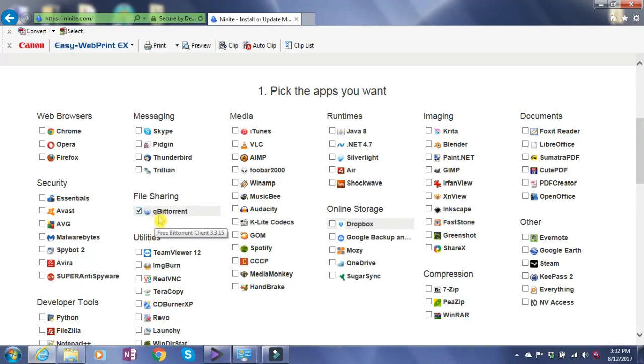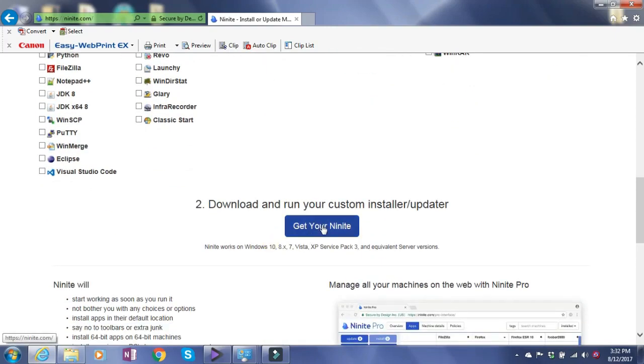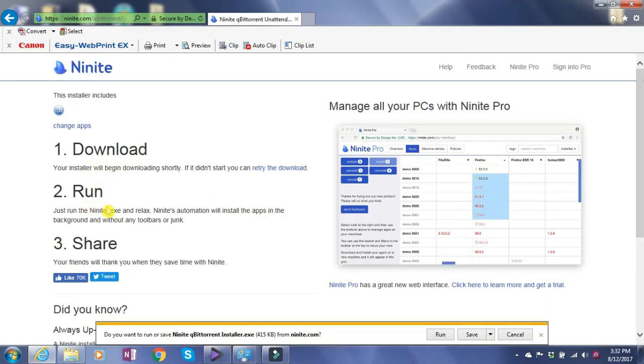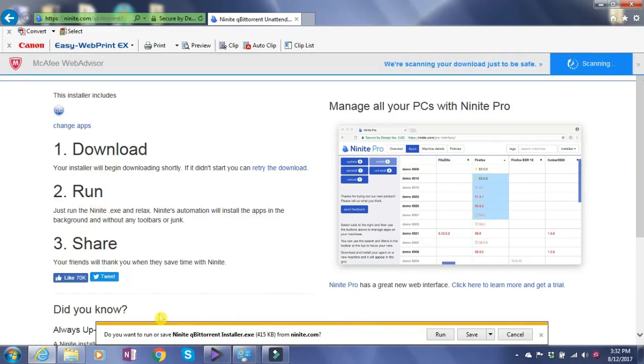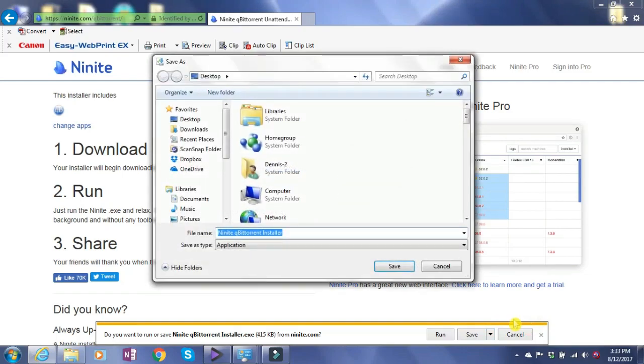So we're going to download qBittorrent. And then once we check that box, all we have to do is come down here and click Get Your Ninite. And here it says download, run, or share. You should see a box like this one. And all we're going to do is save it to our desktop. So we'll put Save As. We'll go up here and highlight Desktop. And then we're going to hit Save.